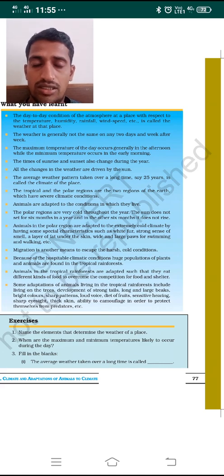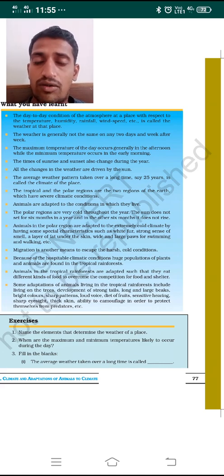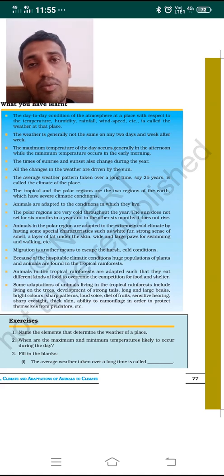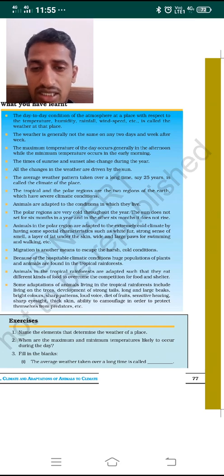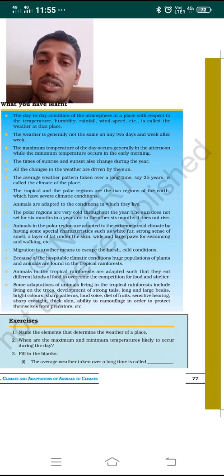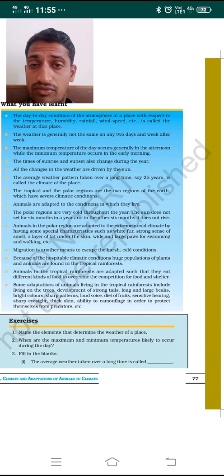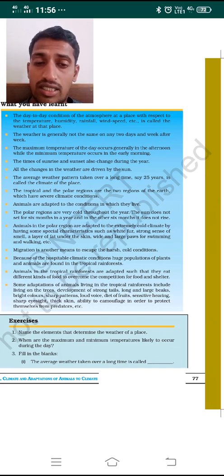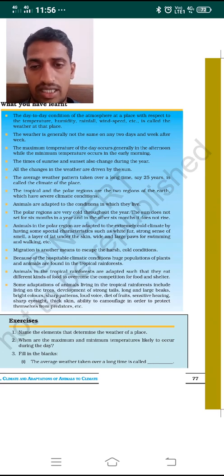The polar regions have a climate in such a way that it is very cold throughout the year, and there is continuous snowfall. The sun does not set for 6 months, and the sun does not rise for the next 6 months. That is the condition in the polar regions.